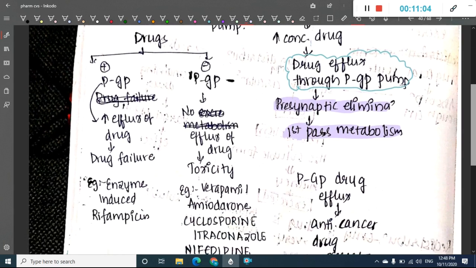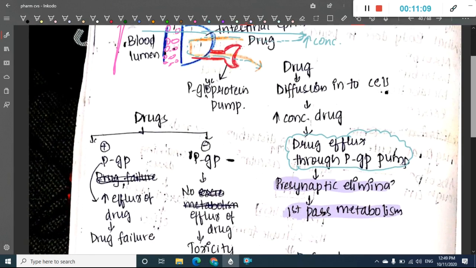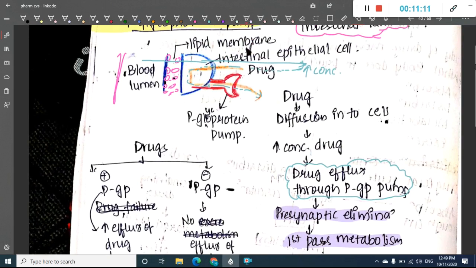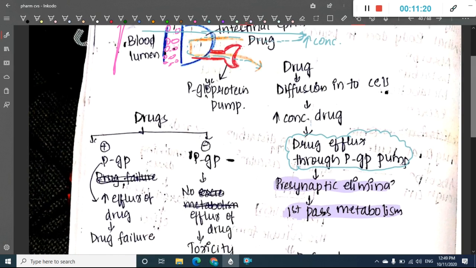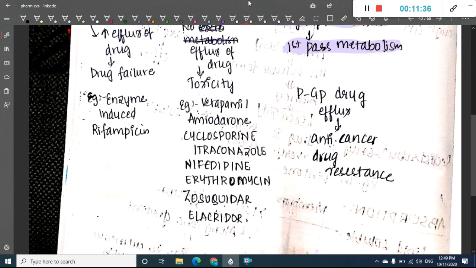Then, there are some drugs which activate the P-glycoprotein, and there are some drugs which inhibit the P-glycoprotein. The drugs which activate the P-glycoprotein will cause increased efflux of the drug, and as a result there is decreased concentration of the drug in the cells, thus causing drug failure. The drugs which inhibit this P-glycoprotein have no efflux of the drug, and as a result there is increased concentration of the drug in the cell, leading to drug toxicity. So these lists are very important.